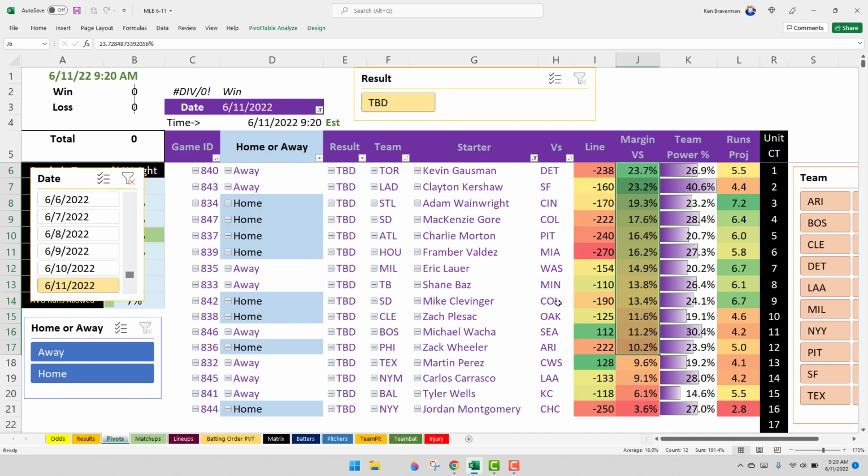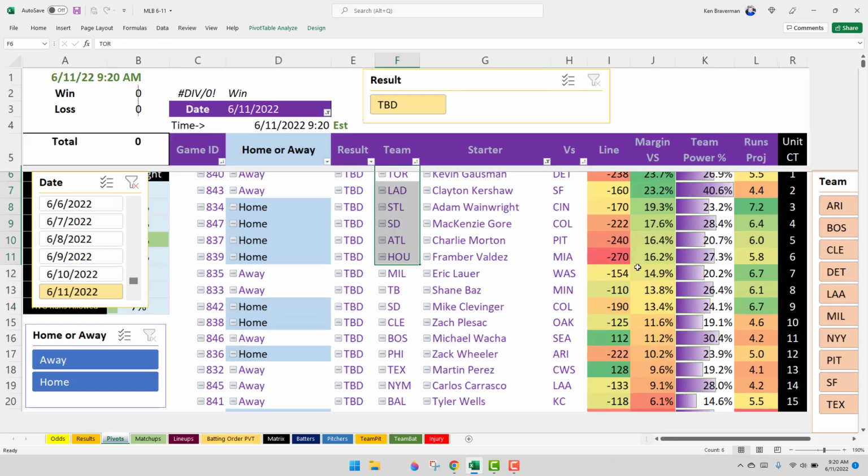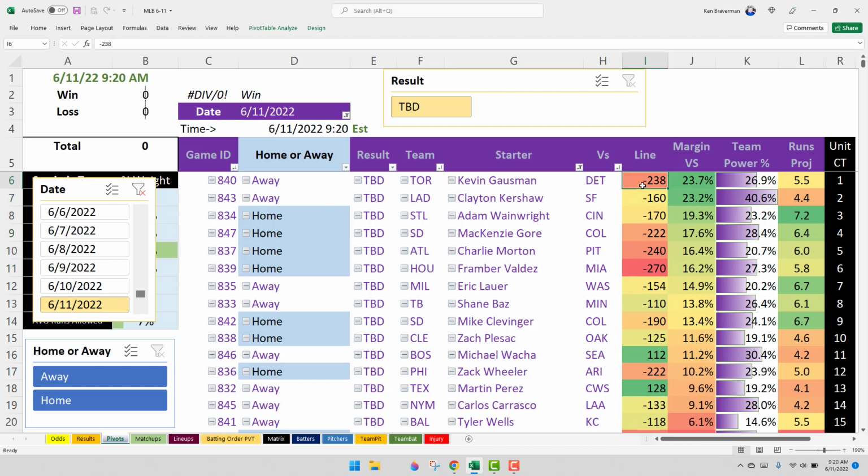So with those 12 teams, just a basic look over this algorithm is going to be 6 and 6. I'm going to group those 6 together and 6 together. So you could just take them top down, right? Toronto, Dodgers, St. Louis, San Diego, Atlanta, Houston. You can see a lot of these lines are not great. We could really try to lump together the ones that are better lines. You could do Dodgers, San Diego. That's Kershaw pitching that game. Dodgers, St. Louis, Milwaukee, Tampa Bay, Cleveland, Boston.